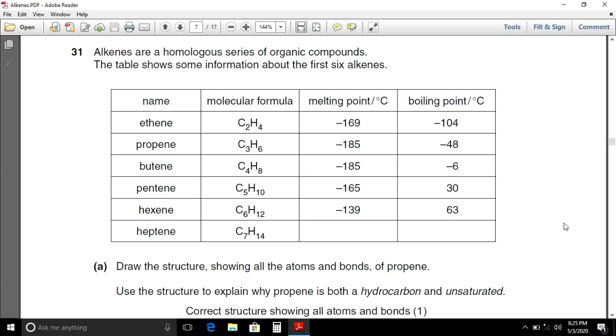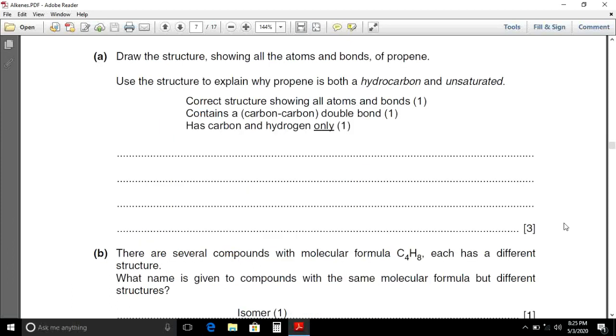Pentene: C5H10, melting point -165 degrees Celsius, boiling point 30 degrees Celsius. Hexene: C6H12, melting point -139 degrees Celsius, boiling point 63 degrees Celsius. Heptene: C7H14, while its melting point and boiling point are missing from the table. Question 31A. Draw the structure showing all the atoms and bonds of propene. Its structural formula will be CH2=CH-CH3.